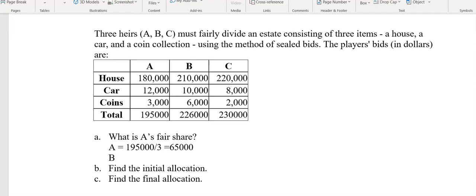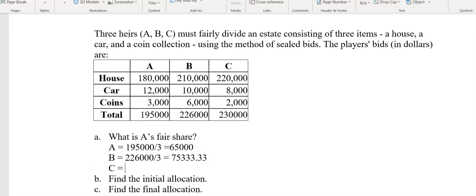Let's do B. B will have 226,000 divided by 3, and that will end up being 75,033.